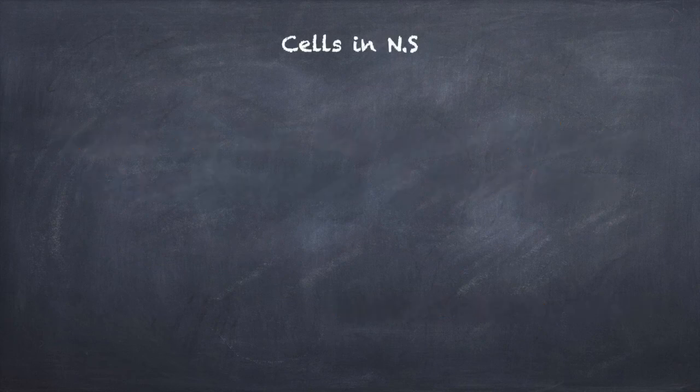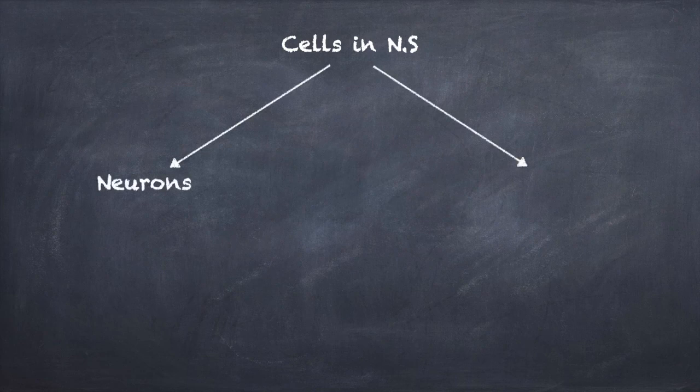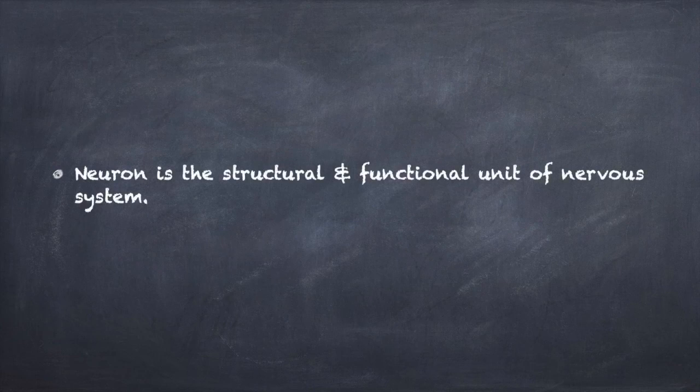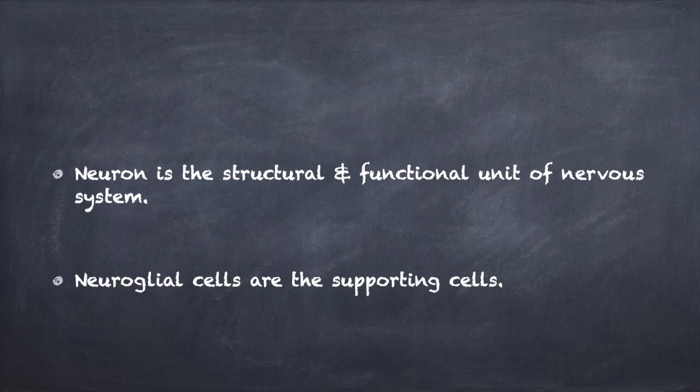The cells of the nervous system are divided into two major classes, neurons and the neuroglial cells, also called the glial cells. The neuron is the structural and functional unit of the nervous system, whereas neuroglial cells are the supporting cells. The major difference is that neurons are excitable or conducting cells, while neuroglial cells are non-conducting cells.